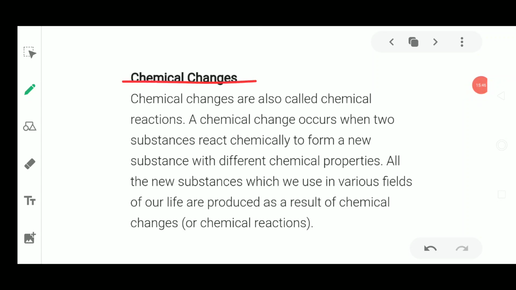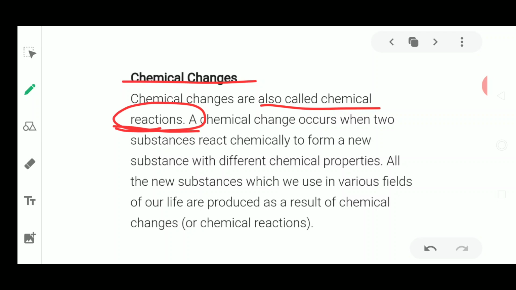Now we will study the second type of change, that is known as the chemical change. A chemical change is also called a chemical reaction. Why are these chemical changes also known as chemical reactions? Because without any reaction, the chemical properties could not be changed. If any chemical change takes place, it is because of chemical reactions, meaning chemicals combine to form a new substance.